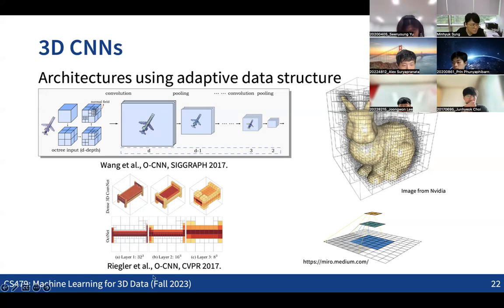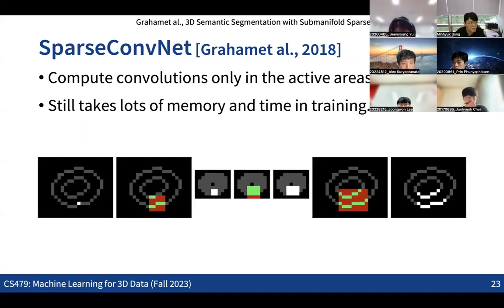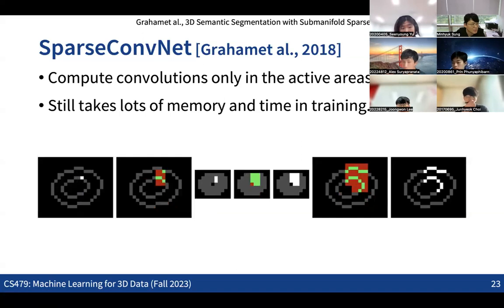And there are also some architectures that use engineering tricks, applying the convolution operation not to the entire region, but only to the regions where we have surface information. Those regions that contain the surface were called the active areas.